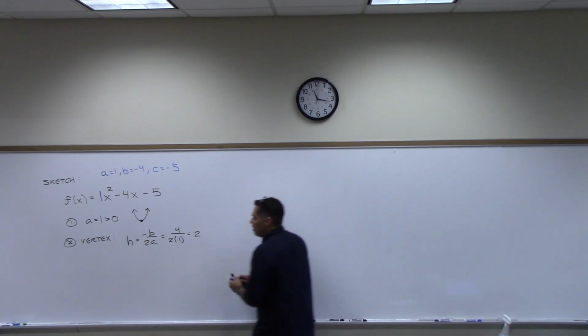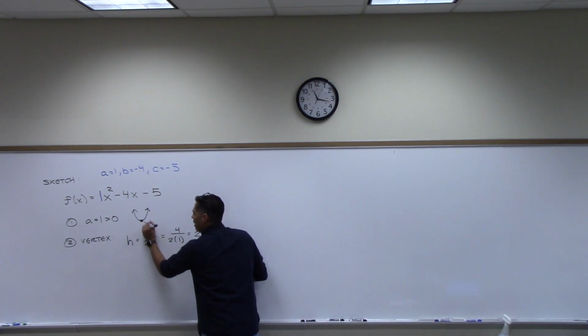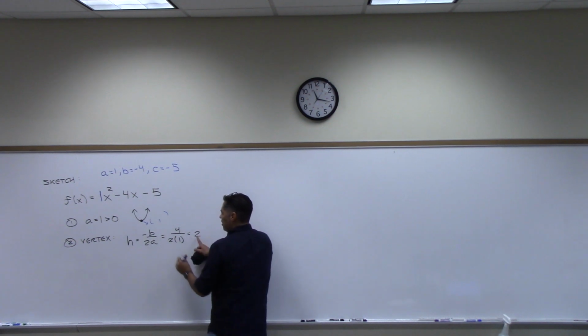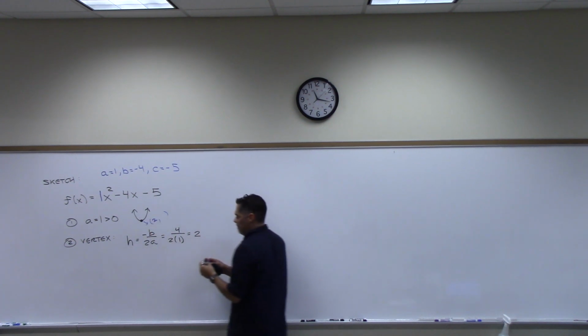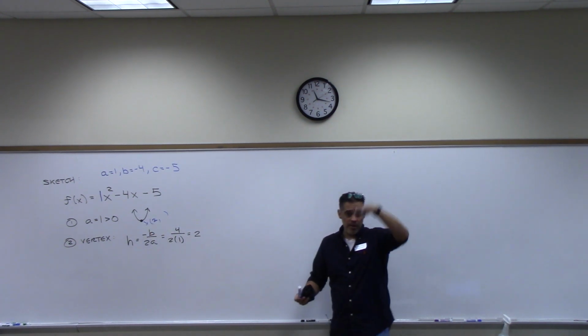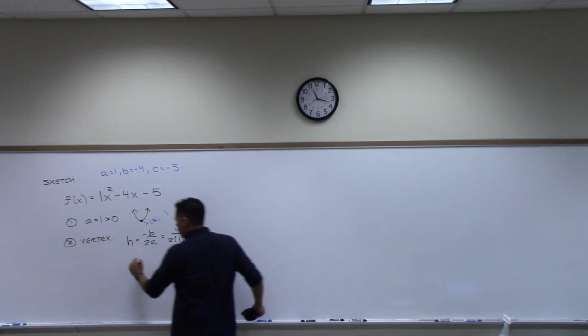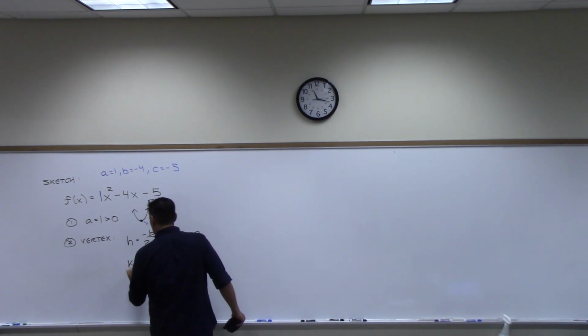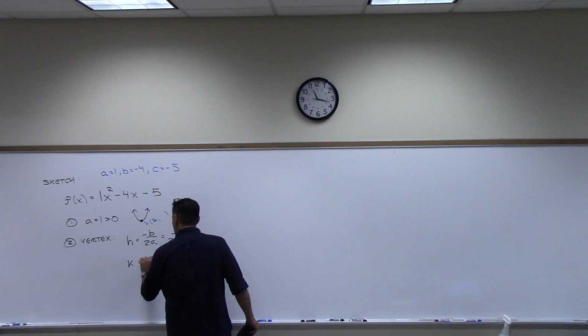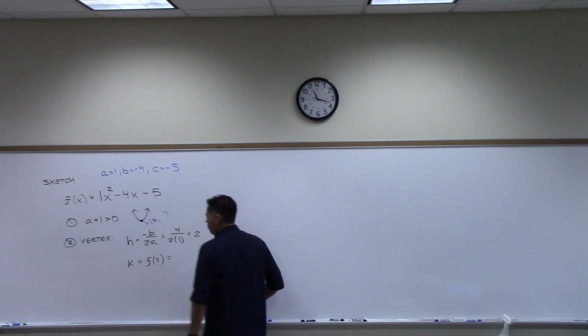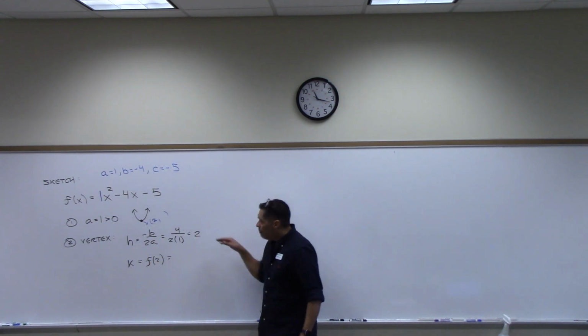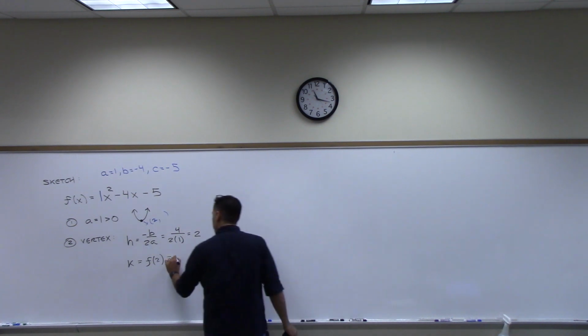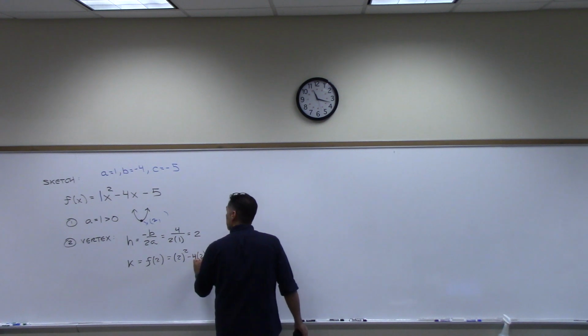Don't lose sight of what we're doing here. We're saying this point right here, right, has an x and a y coordinate. We are saying right now that this point is 2, right? We're trying to now find the y coordinate of that point, and to do that, we find this thing called k, which is what we get when we take that 2 and plug it into our function. So we want to take the answer we just got, plug it into the function, see what happens. 2 squared minus 4 times 2 minus 5.